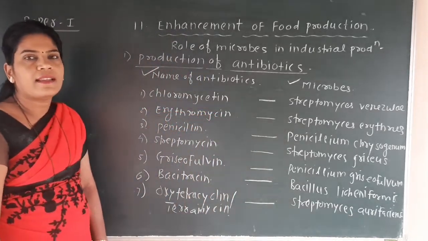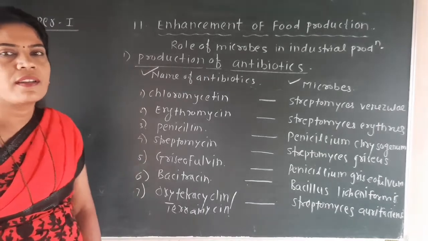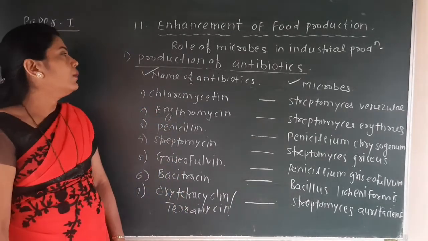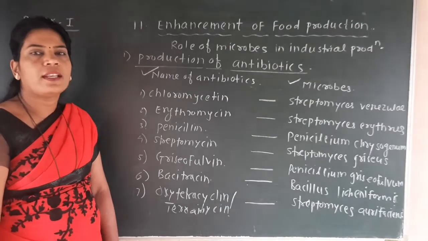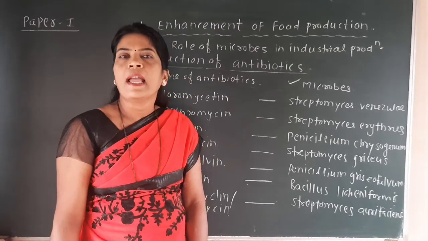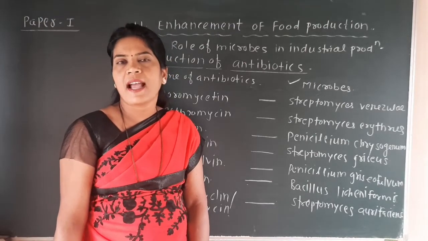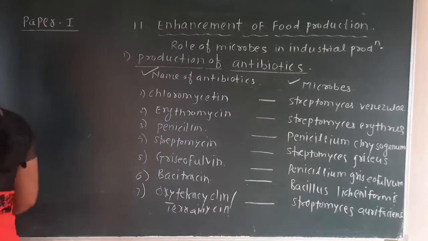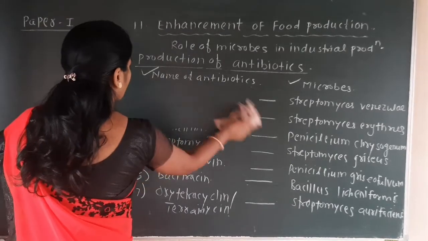That's why we call them antibacterial or antifungal. Now, next to the antibiotics, another important component produced at the industrial level is the enzymes. So next we have to see the role of the enzymes in industrial production.